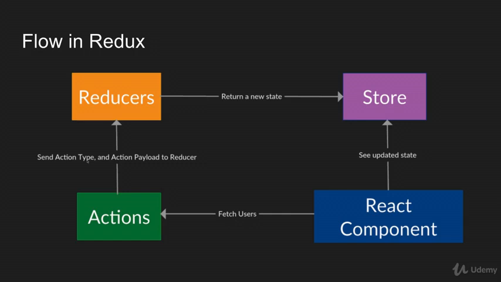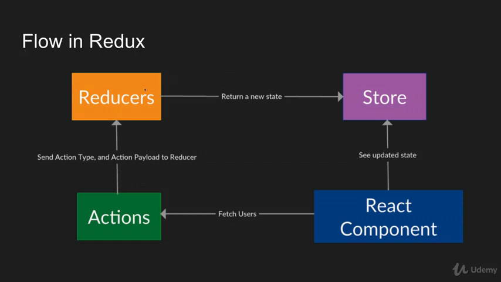It sends an action type and an action payload to the reducer. So in this case, it would probably be that the action type is fetch users or fetching users. And maybe the action payload is... well, we don't actually need an action payload in this case. We can just have a case inside of a reducer. So this reducer takes in the fetching users action type, and then it changes the state to the new state.